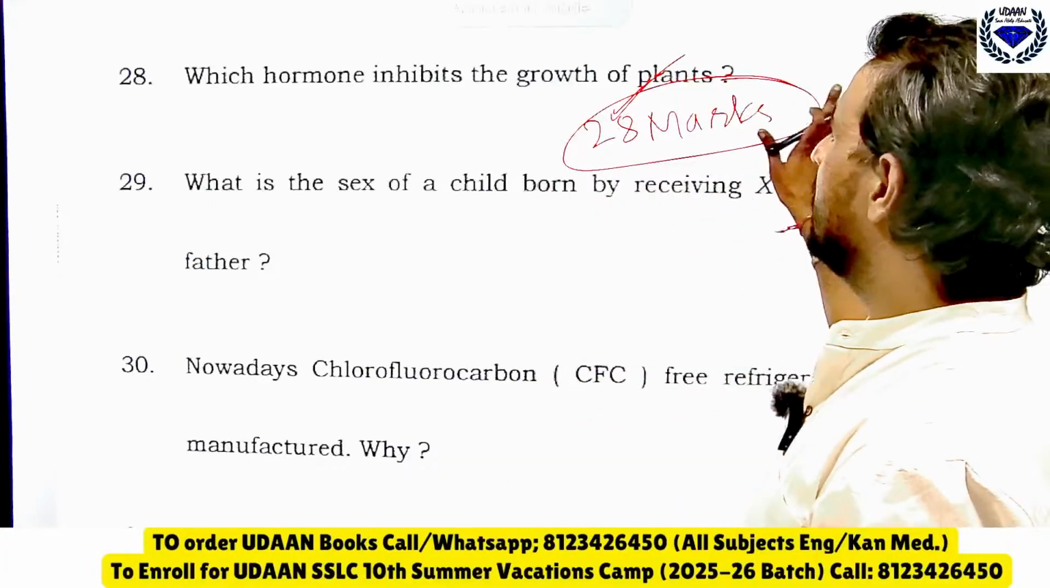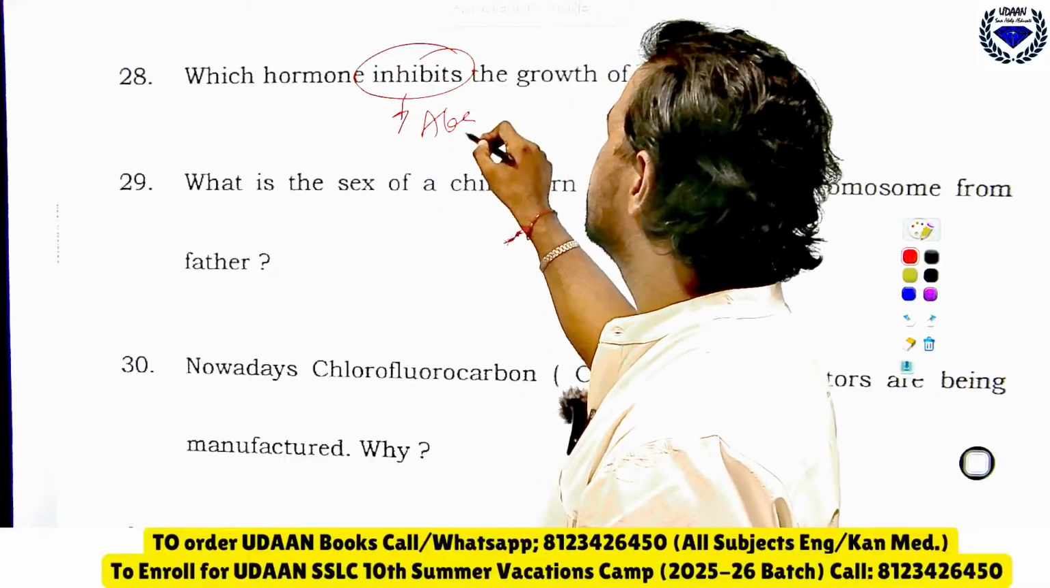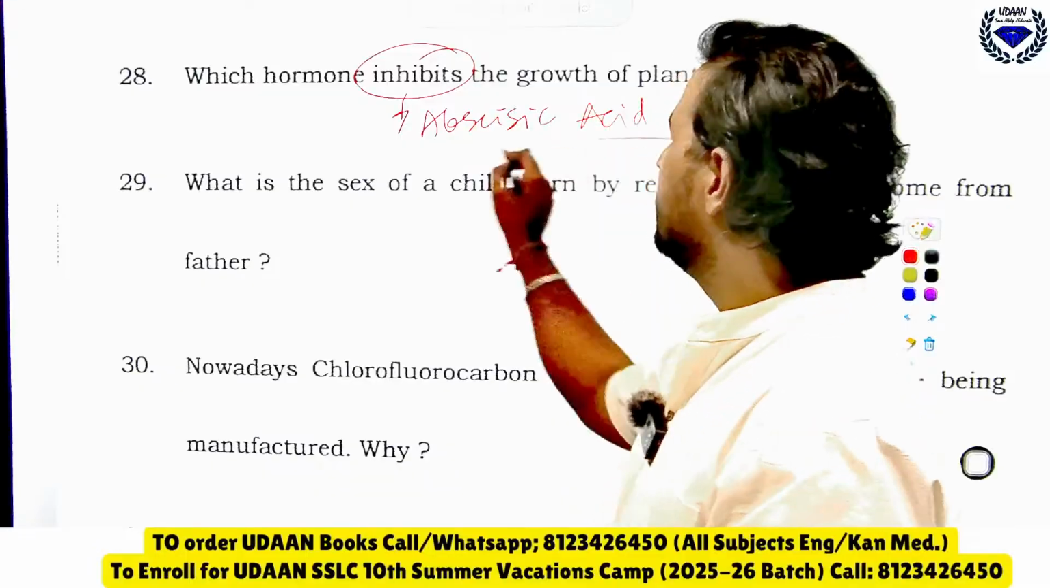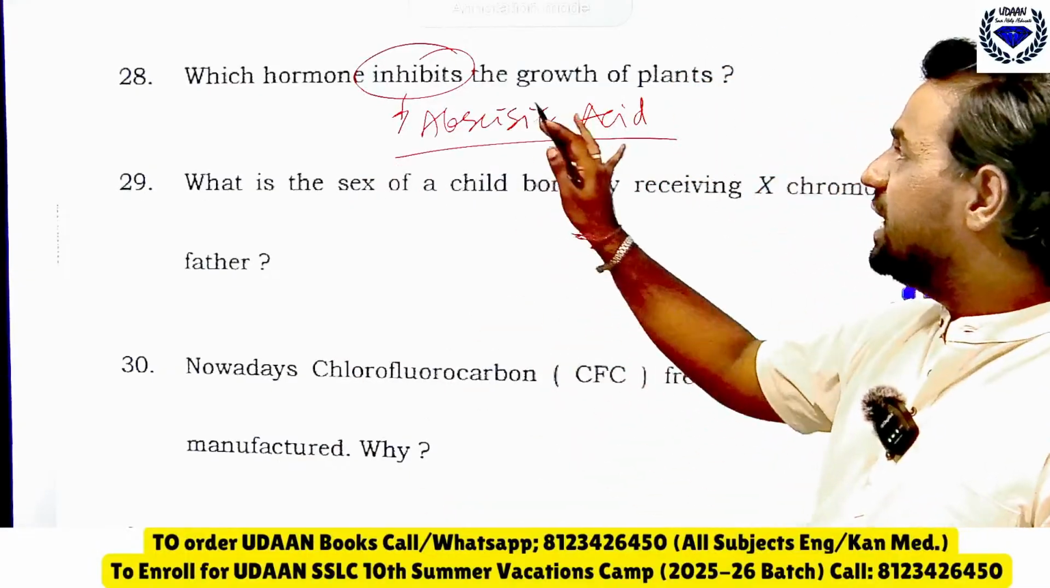So very good. The hormone that inhibits growth is abscisic acid. Remember which acid it is. Abscisic acid is the one which will inhibit the growth.